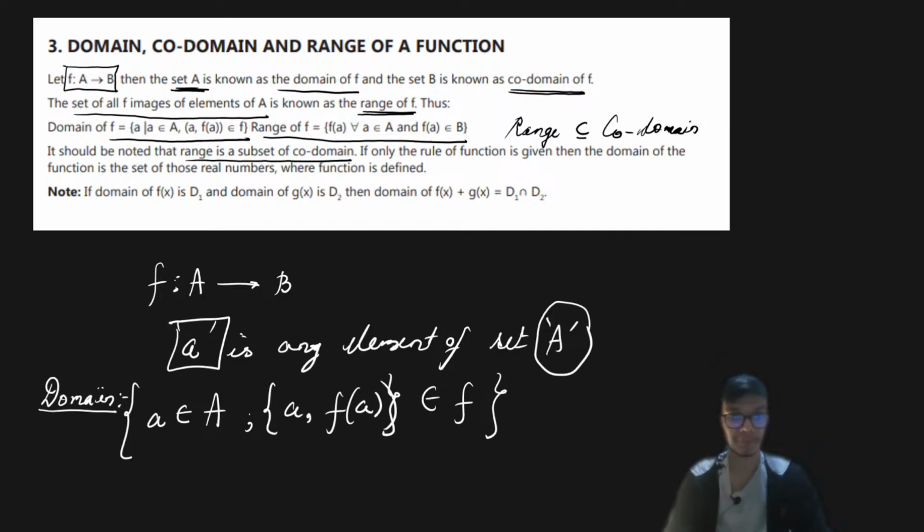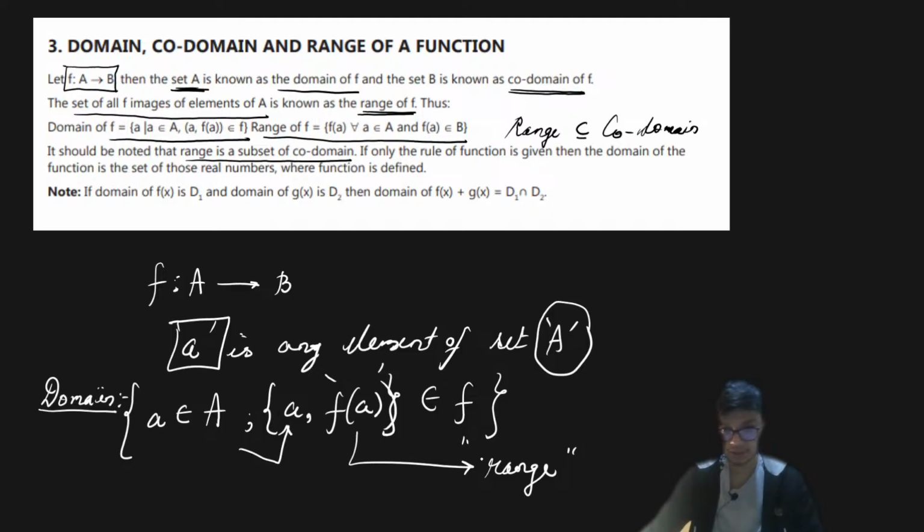And similarly the case goes for range as well. Range is basically all the outputs. For all the inputs of the domain, whatever the output is, that is basically defined as the range. It's very simple and straightforward.